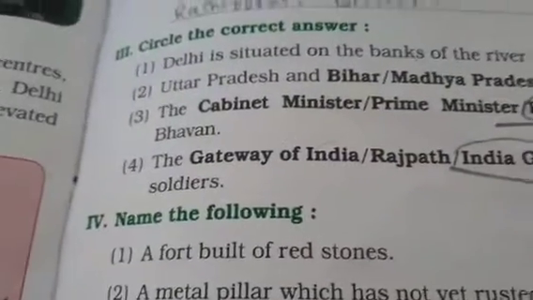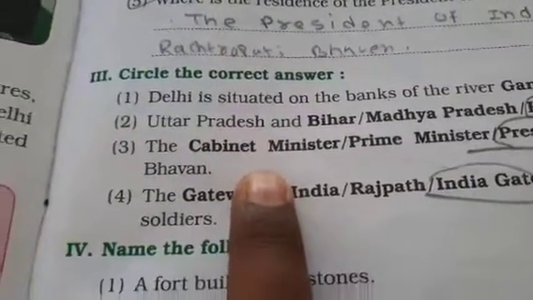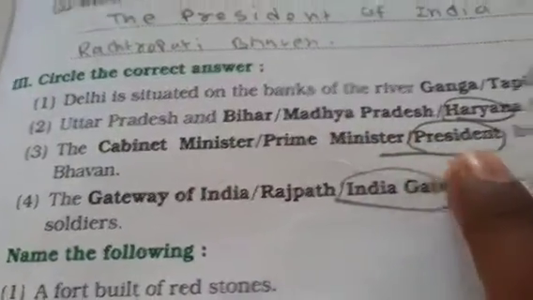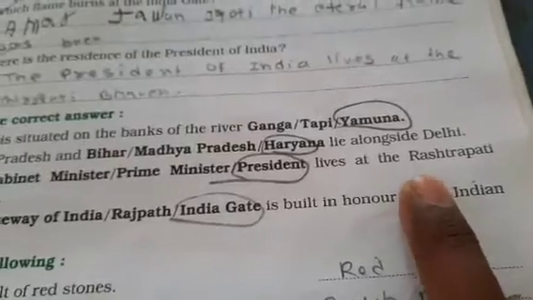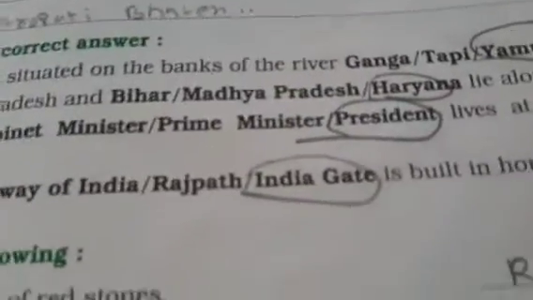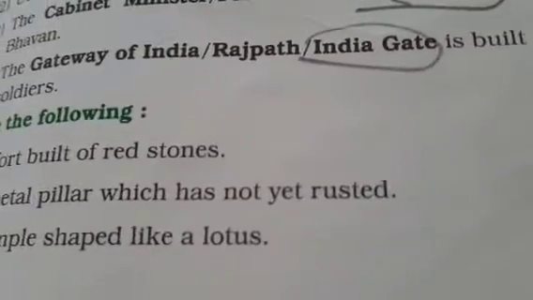Third question. The cabinet minister, prime minister, or the president lives at the Rashtrapati Bhavan. So what is the correct answer here? Who lives at the Rashtrapati Bhavan? The president, the prime minister, or the cabinet ministers?